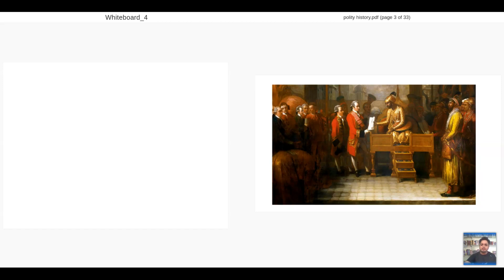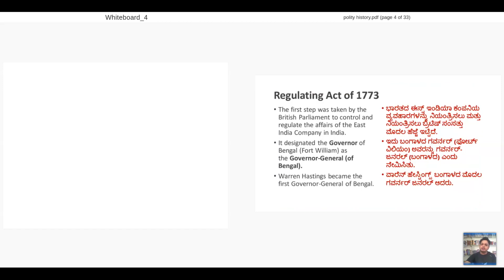This is the farman given by the Mughals to the Britishers, as you can see in this picture. So they get rights to trade. Farman is something like rights to trade. These traders, by 1773, become part of the rulers. The traders start administrating. This is the major year, 1773.